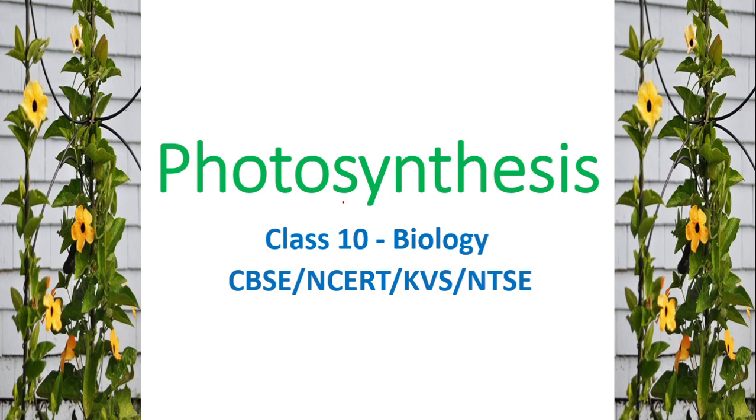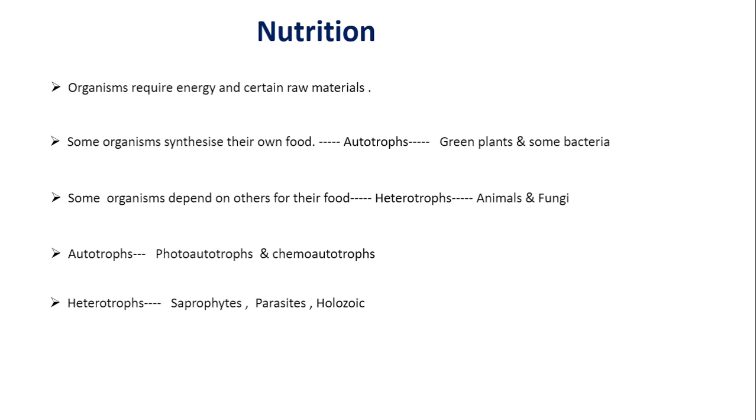In this session, we are going to discuss photosynthesis of class 10 biology. Last session, we discussed nutrition. In that, we discussed that organisms require energy and certain raw materials for their survival. Some organisms synthesize their own food. They are called autotrophs.